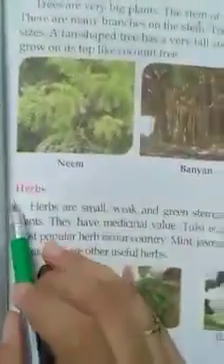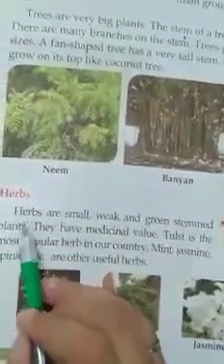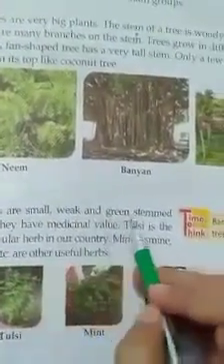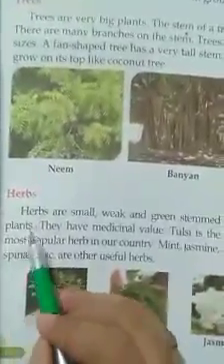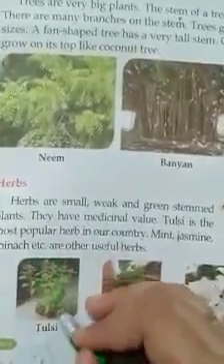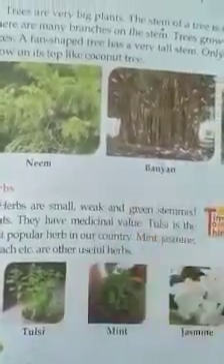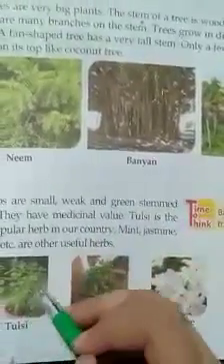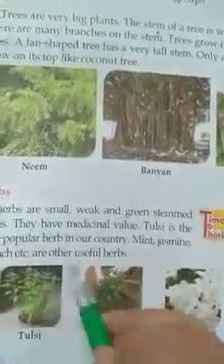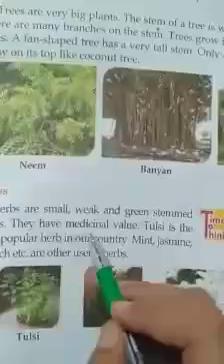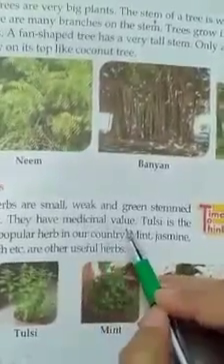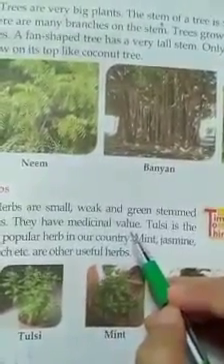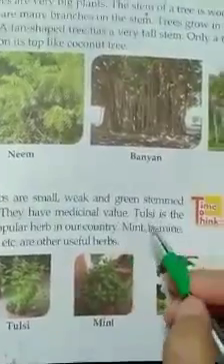Next category is herbs. Herbs are small, weak and green stemmed plants. Means herbs are very small plants, they are weak, not very strong, and green stemmed means their stem is made of green color. They have medicinal values, means they can be used as medicines.